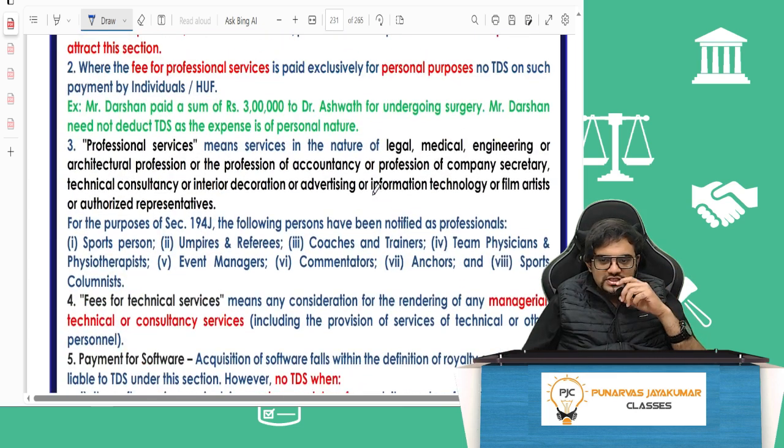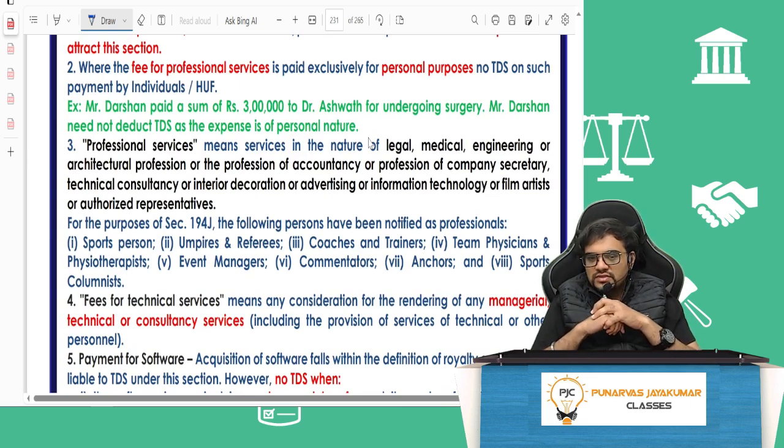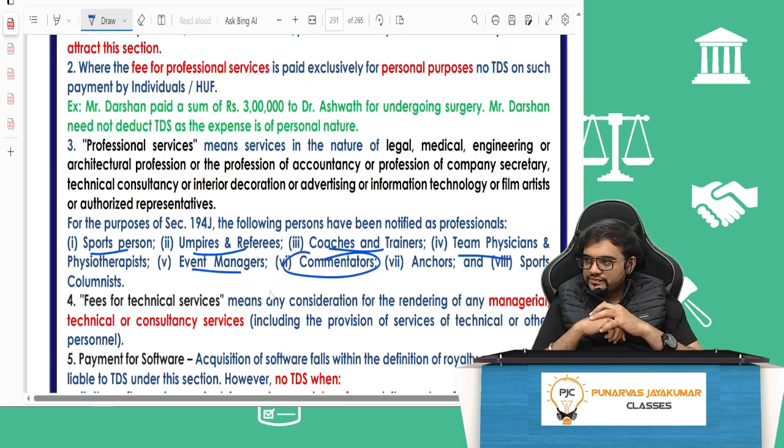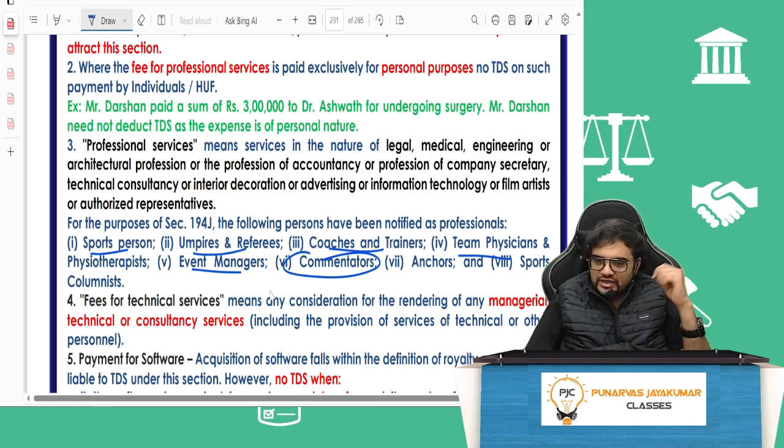So professional services means legal, medical, engineering, architecture, or any profession of accountancy, etc. It will also include sports persons, umpires and referees, coaches and trainers, team physicians, event managers, etc. The payment to Arsha Bogle will be under 194J. Payment to Matthew Hayden will not be under 194J because 194J is only for residents. So payment to Matthew Hayden will be under 195, foreign taxation.